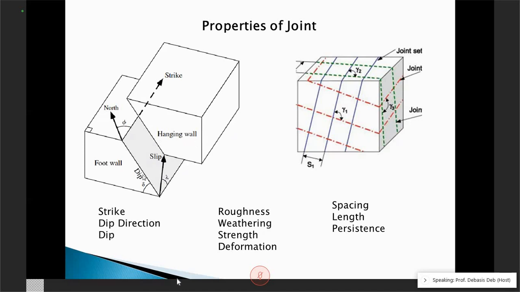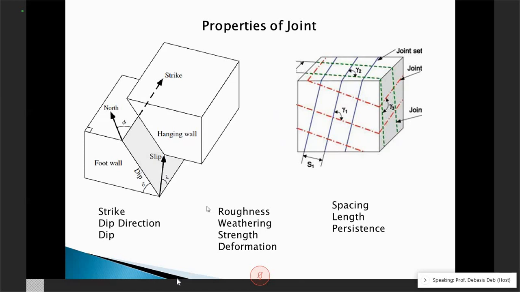So we are mostly talking here about two types of strength. One we call fracture strength, another is shear strength, and mostly we are concerned about the shear strength. Okay. Is that clear? So these are the different properties which we are very much worried about.